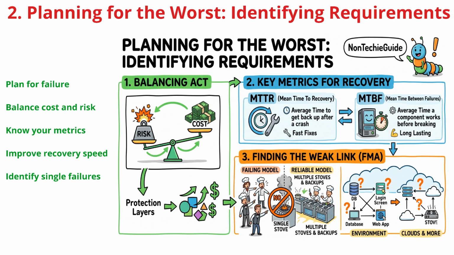Let's look at a restaurant. It doesn't matter how many chefs or waiters you have. If you only have one stove and it breaks, the business stops. We map dependencies to ensure no single component can bring your entire operation to a halt.